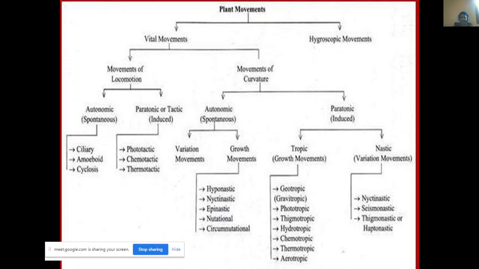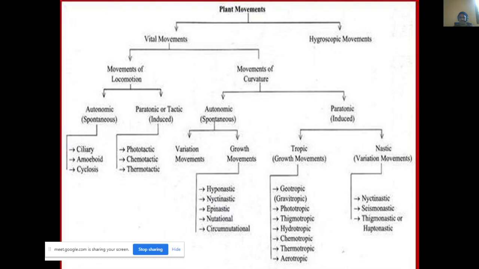That's due to the light, chemical, and thermal stimuli: the phototactic, chemotactic, and thermotactic. All these are movements of locomotion. Again, movement of curvature means the bending or changes in the structure. That again has two types: the autonomic and the paratonic, the spontaneous and the induced one.